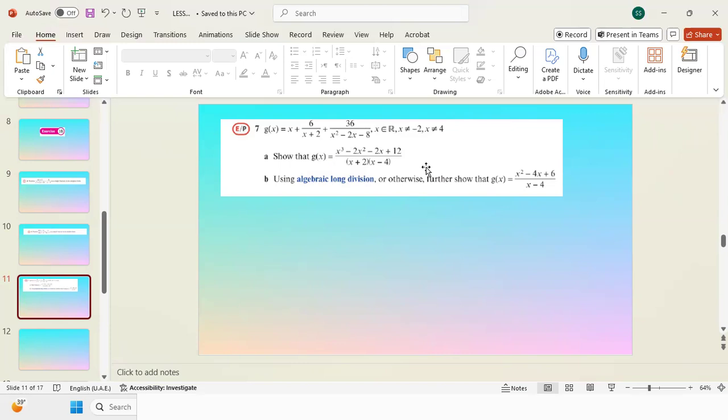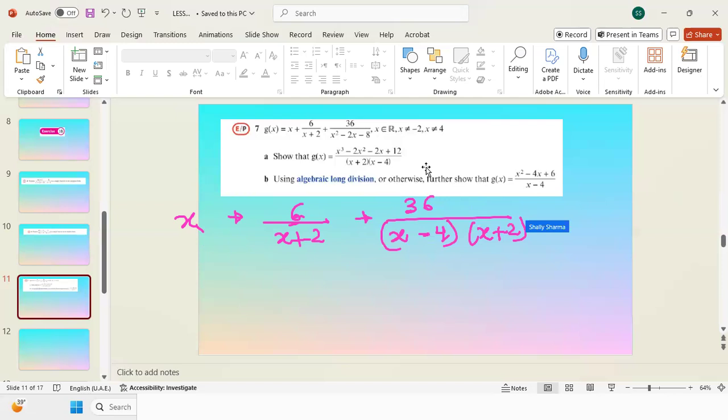Because we are adding the fractions, we have x, then plus 6 over x plus 2, and then plus 36 over, now I can factorize this, x minus 4 times x plus 2.